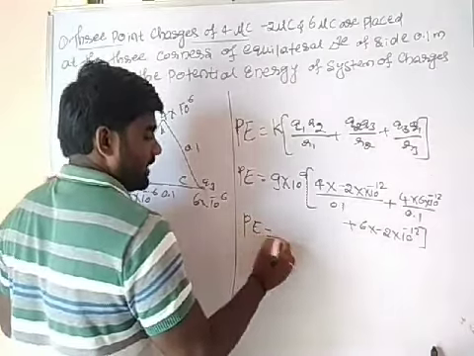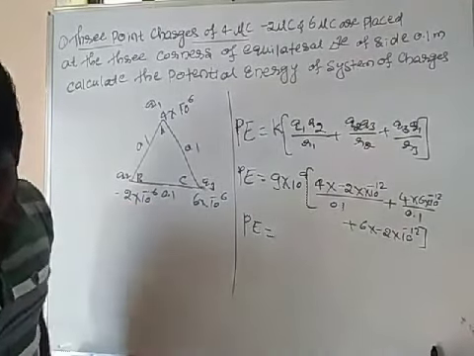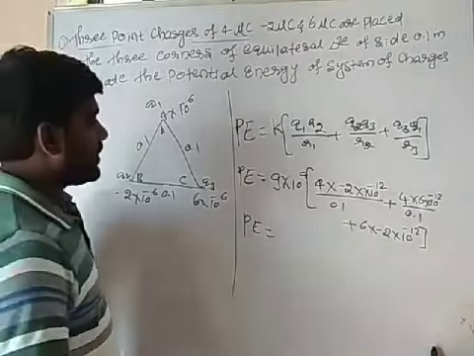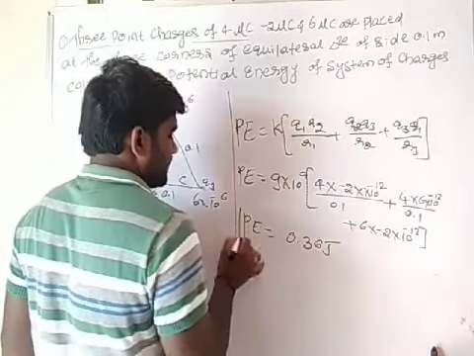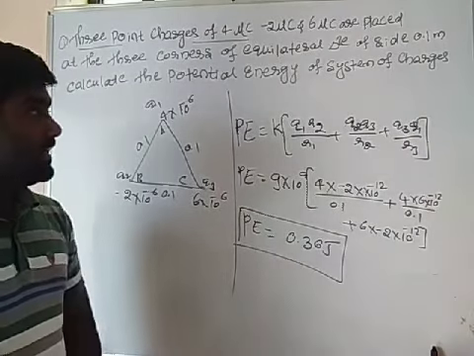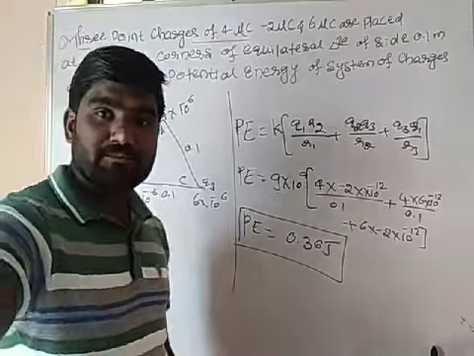So this total potential energy after calculating, the answer will be 0.36 joule. Okay na? 0.36 joule. Calculate by using calculator. Okay na? So it is your first problem. Then go to the second problem.